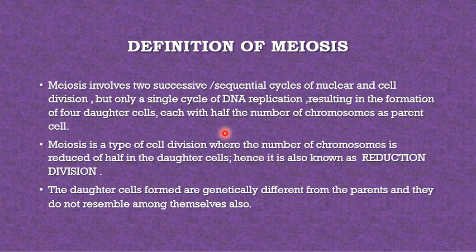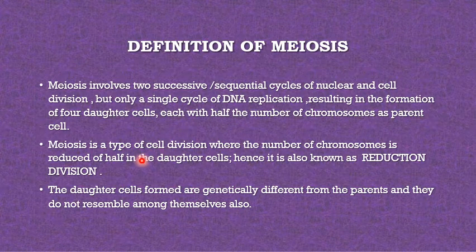What is meiosis? Meiosis involves two successive sequential cycles of nuclear and cell division, but only a single cycle of DNA replication, resulting in the formation of four daughter cells, each with half the number of chromosomes as the parent cell.